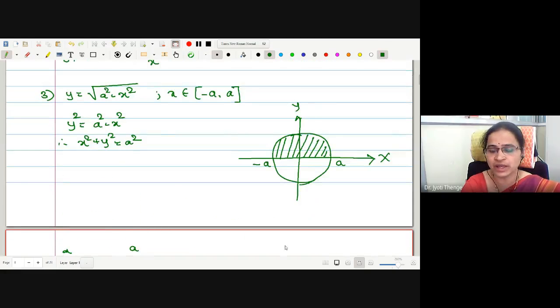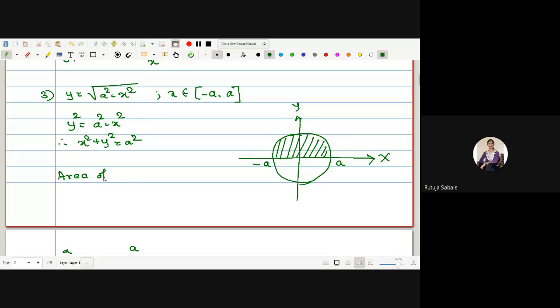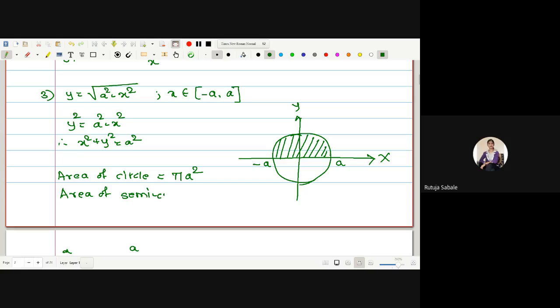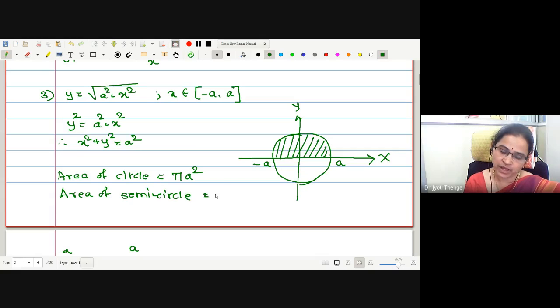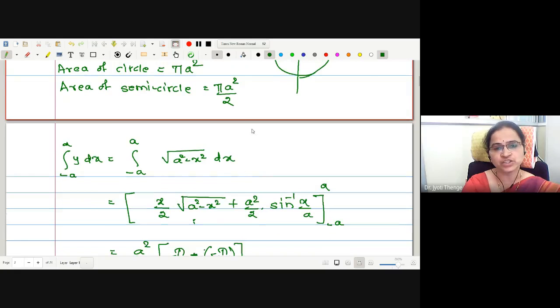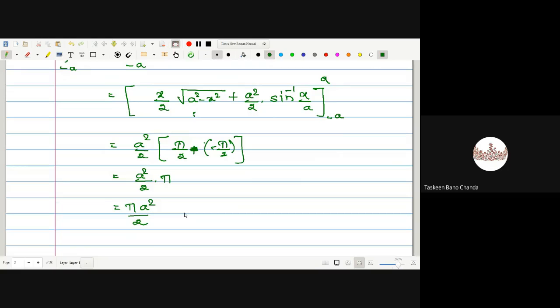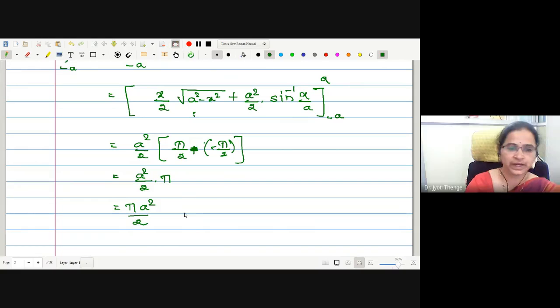Now, let us find out the area of the semicircle. What is the area of a circle? Pi r square. For this, the radius is a, so this is pi a square. Then what is the area of the semicircle? Pi a square by 2. And what we have obtained after the integration? Pi a square upon 2. Correct? The area of the semicircle.